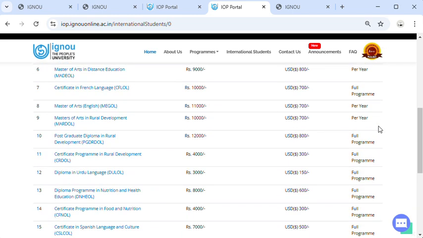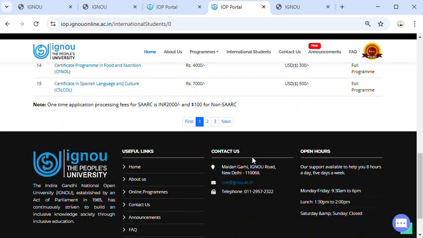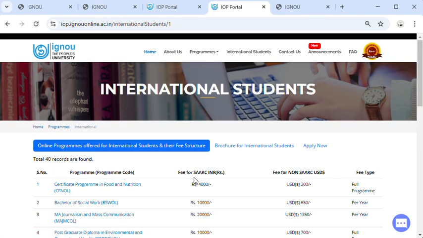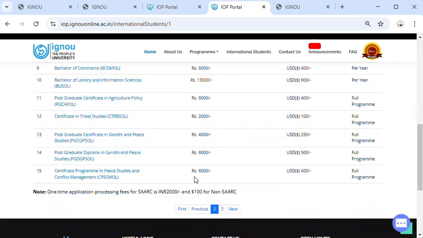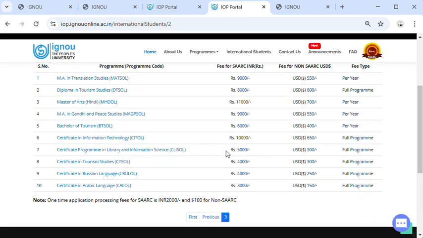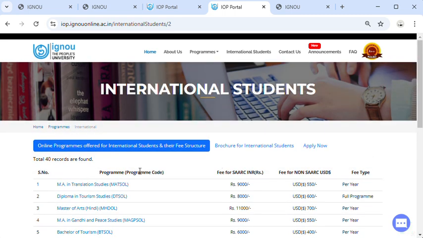For more programs, you can see the fees of the programs. Examination fees will be additionally required to be paid. More programs rate. Many programs are offered to students, with 40 records found for international learners.